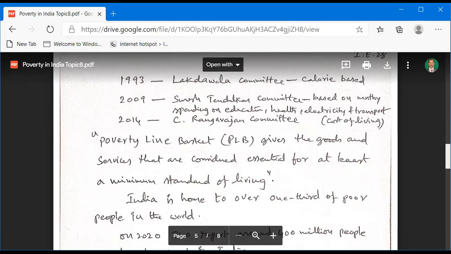Now we are observing one more important technical concept, the poverty line basket. This is called PLB.